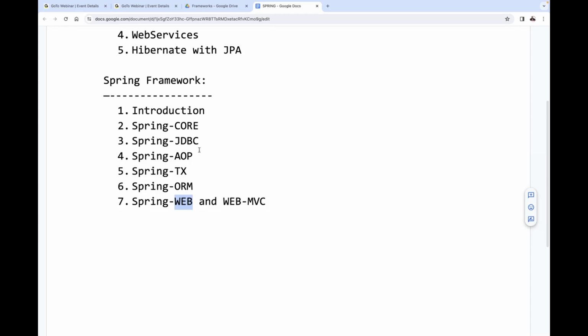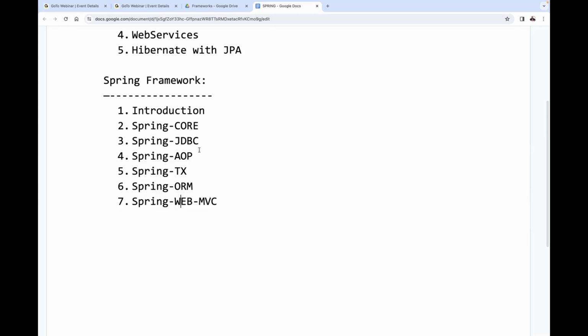To integrate that outdated JSF with Spring applications, we use the Spring Web module. So better to avoid the Spring Web module. No need to go for that integration content here. Maybe the latest versions of Spring may not give 100% support for these kinds of outdated modules and frameworks.